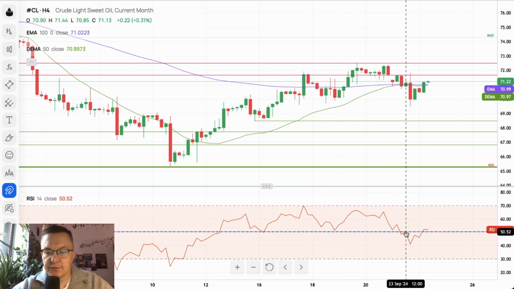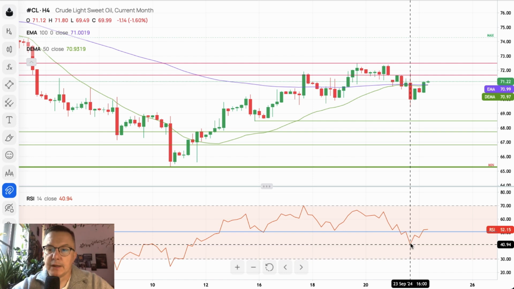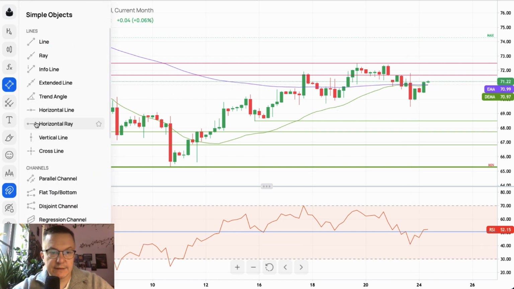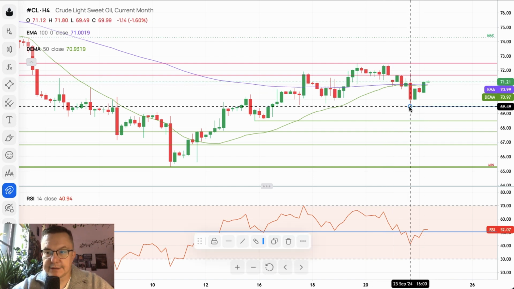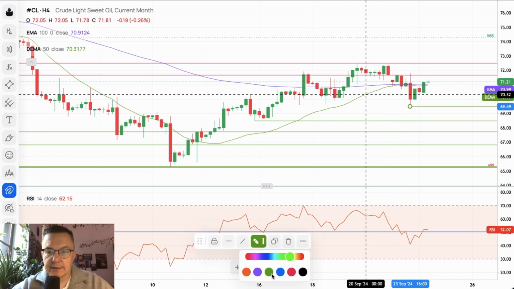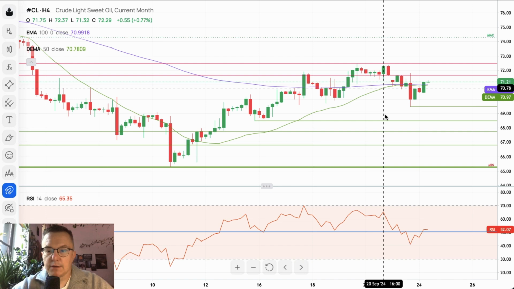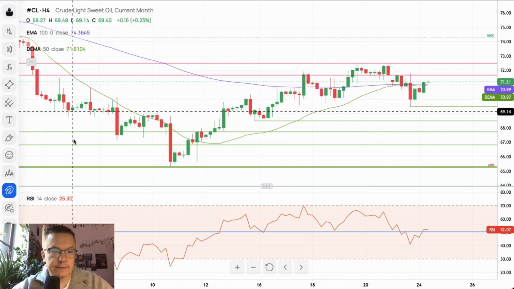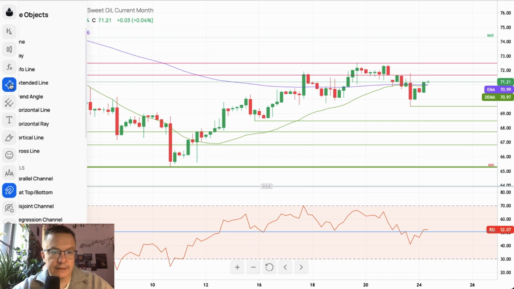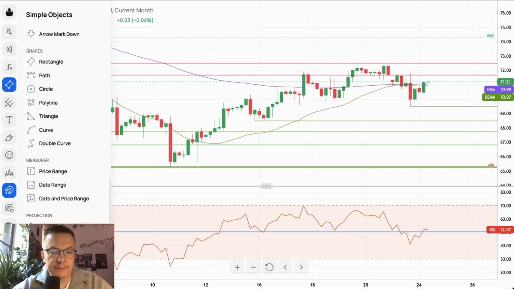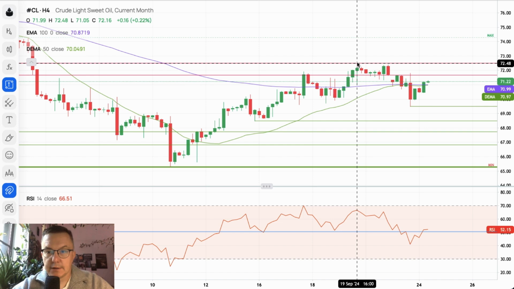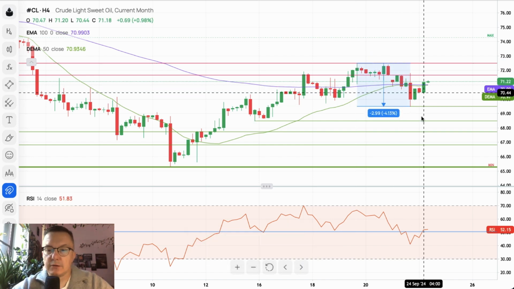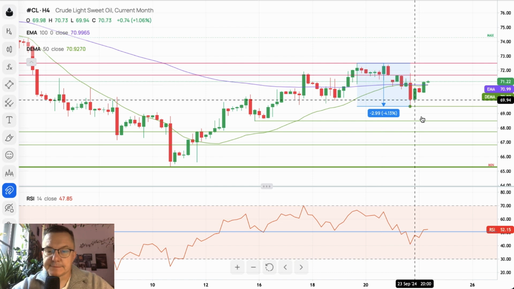Now momentum of course starts to diverge from the price. We broke below the level of 50. We made a low at the level of 40, almost 41 points with this low here. So let me just place the low for you guys. This is the 69.49 low, and the market is now trying to resume the uptrend after the pullback is done. How deep was the pullback? Let's just find out what's the price range of this pullback. From the high to the low is minus 4.13. So that's a kind of a nice pullback here.